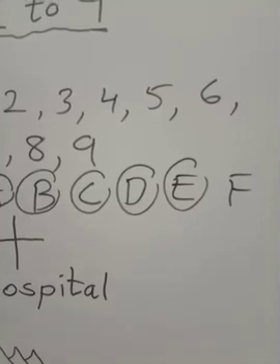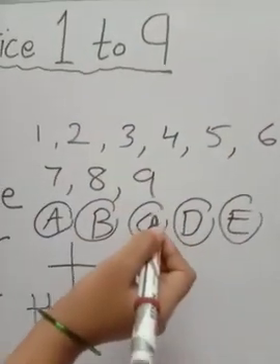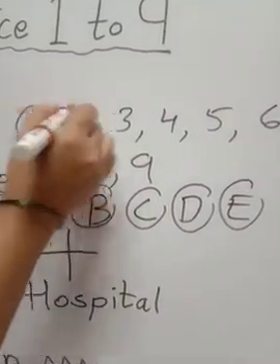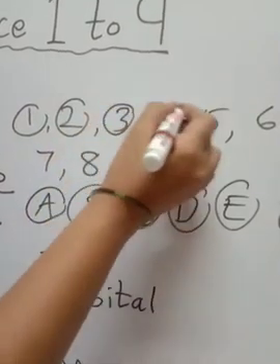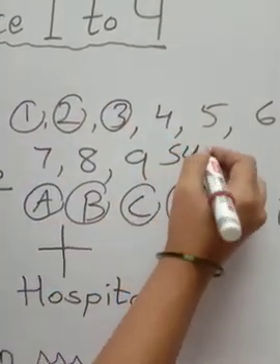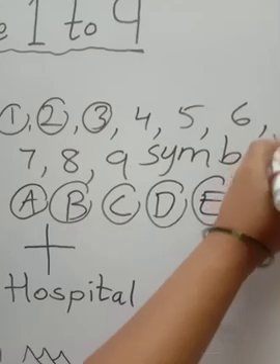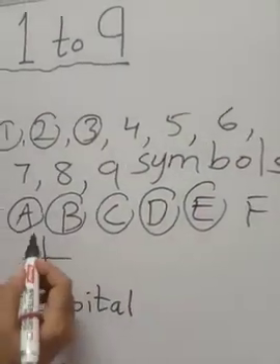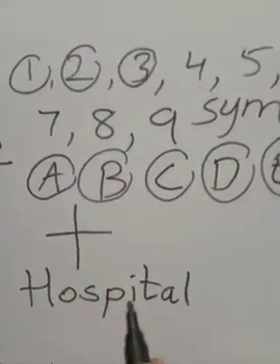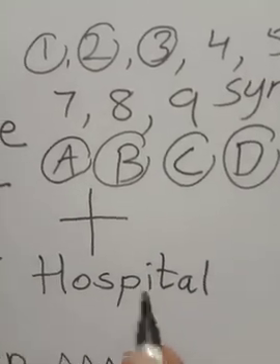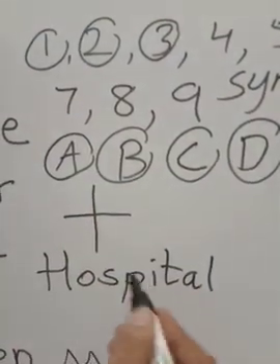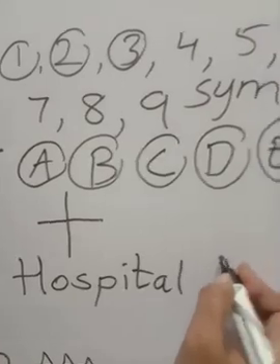Same way in maths, the numbers 1 to 9 are the symbols. Now look here. A, B, C, D. Why are these letters called symbols? Because using these letters, we can form a word. Suppose C-A-T, cat.